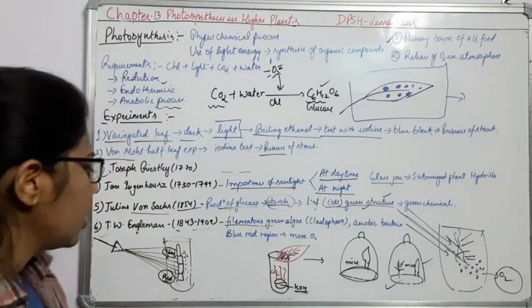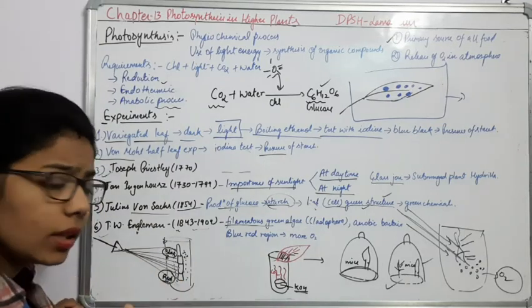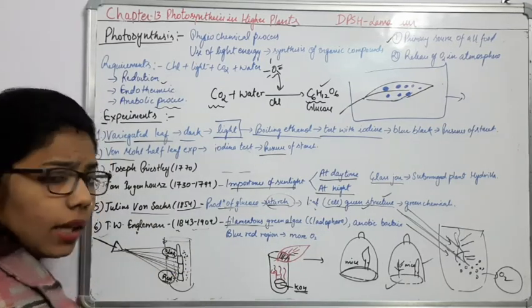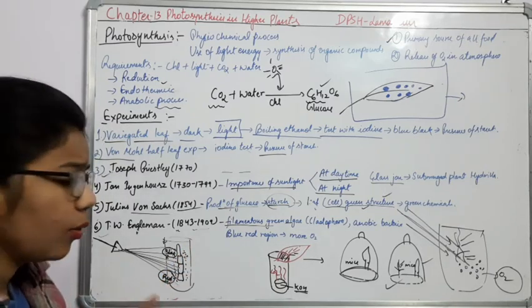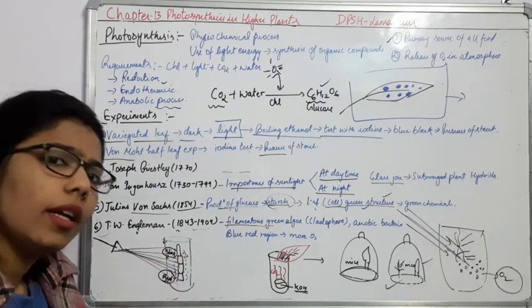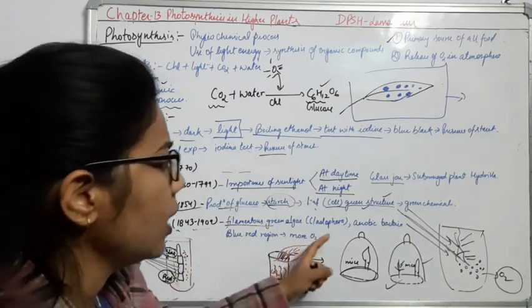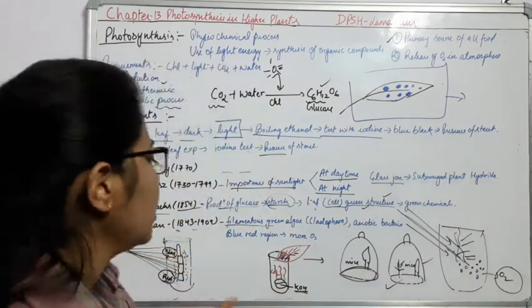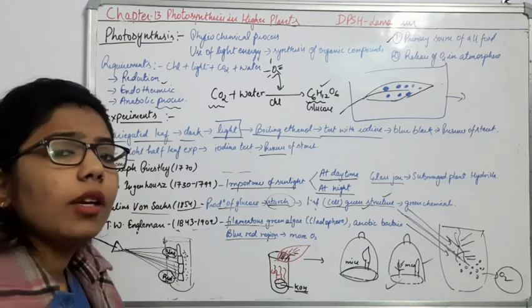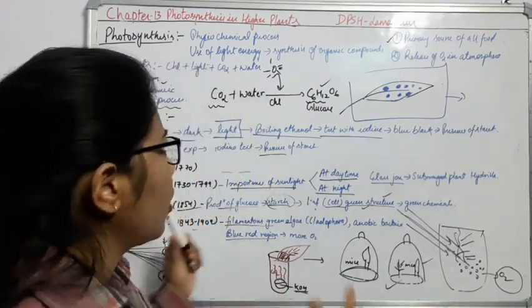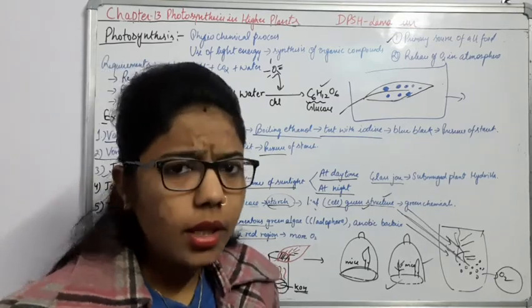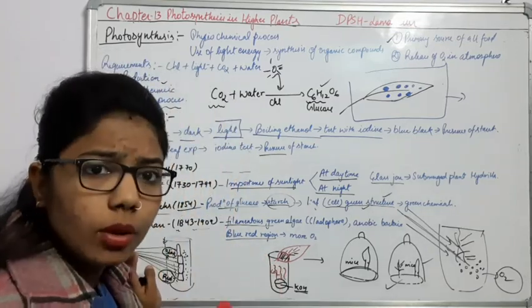So here we are showing the importance of oxygen. Oxygen accumulates around the whole Cladophora in which region? The blue and red region. Here it is the same thing: we have taken aerobic bacteria, and in this blue and red region we are getting more oxygen. So this is all about the experiments we know about photosynthesis.